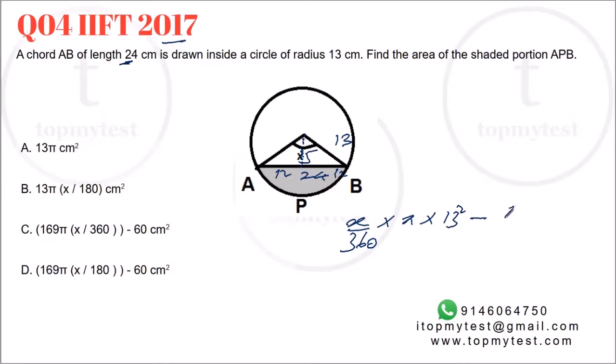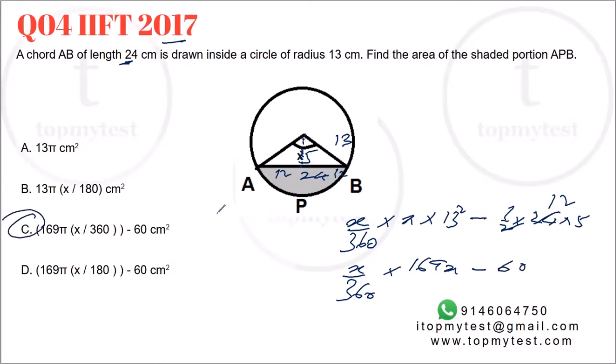Area of this triangle will be half of base, base is 24, height is 5. So that will be X by 360 into 169 pi minus 60. Option C will be our correct choice.